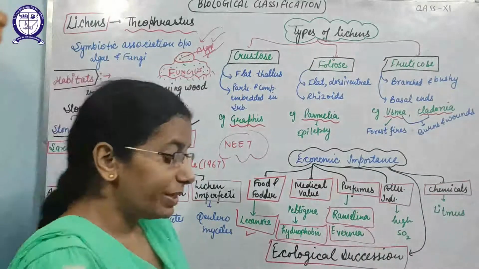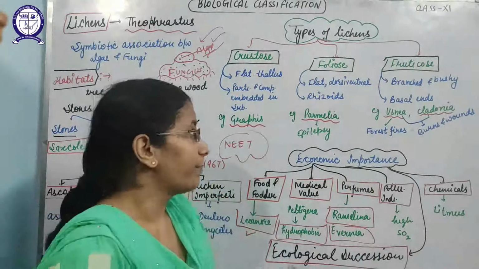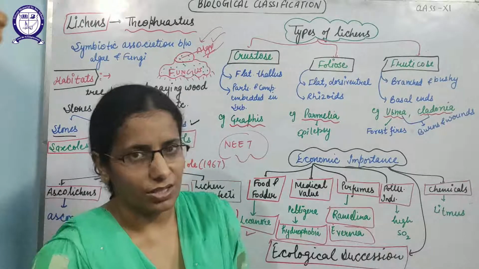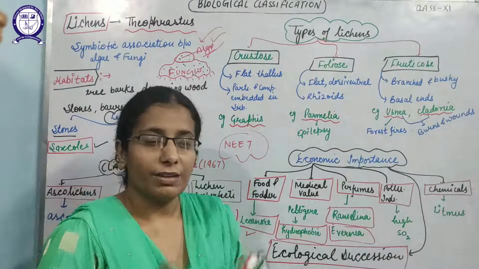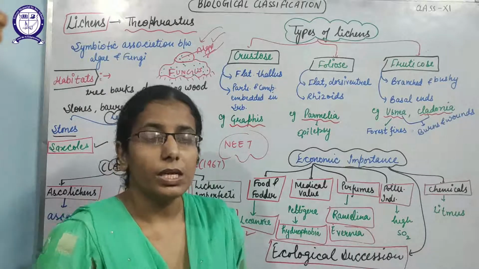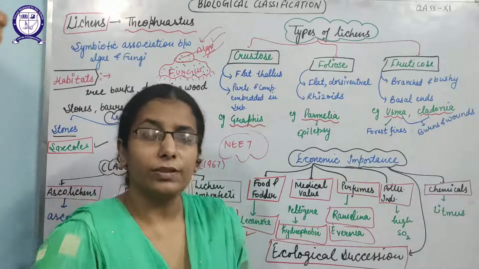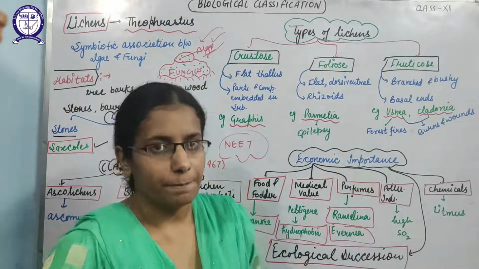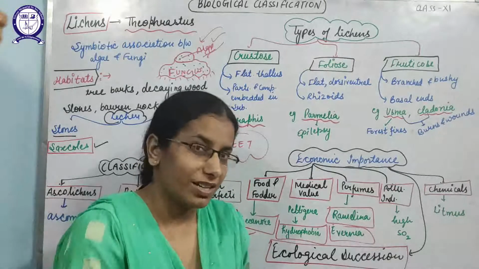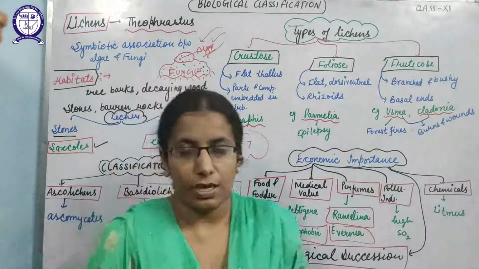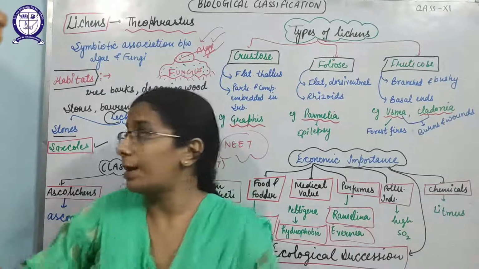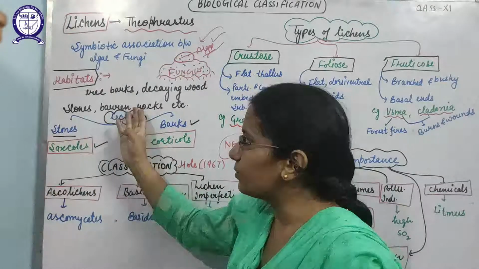Okay. So the main important economic importance of lichens is that they are used in ecological succession. Yes, ecological succession means where life is not possible at a place, life starts to originate. But how will it start to originate? Yes, life will arise on the land. So lichens are the first pioneer species that come on the land and start to degrade the stones. Pioneer species is the species that first comes to a particular place, we can say barren land. How is life possible on barren rocks?